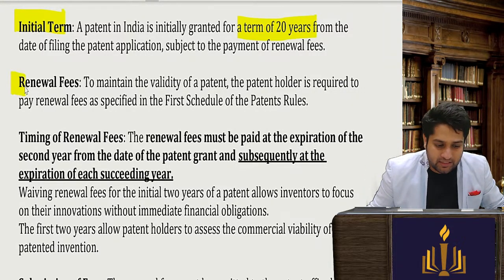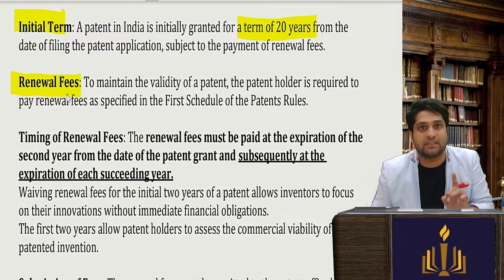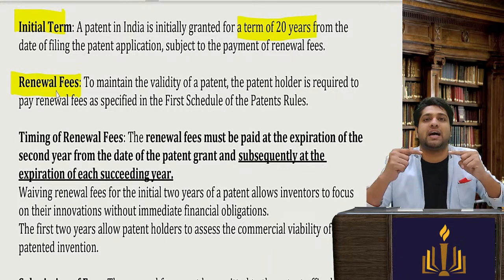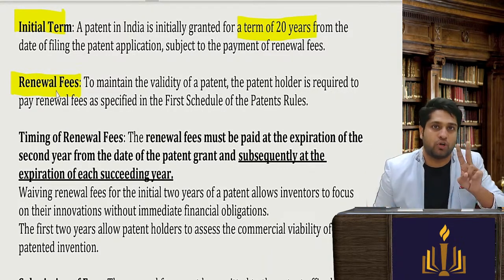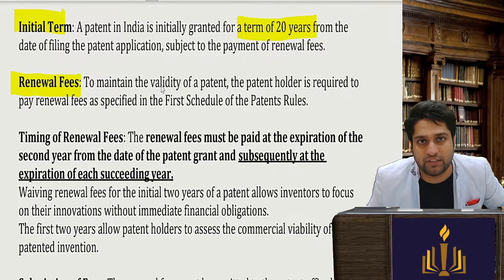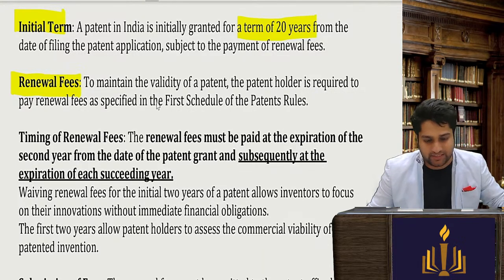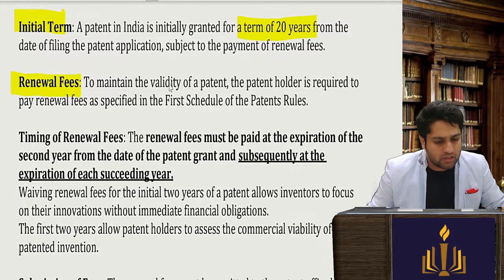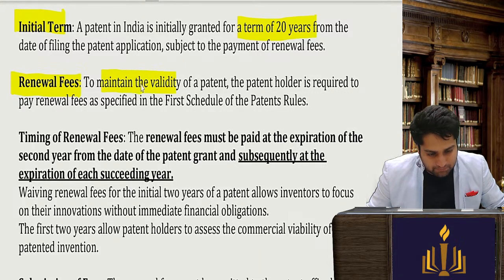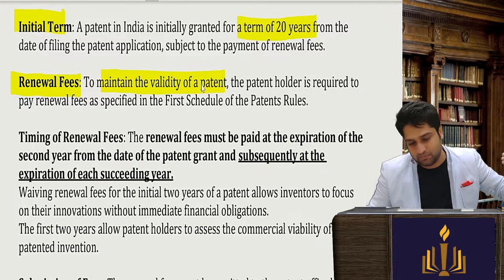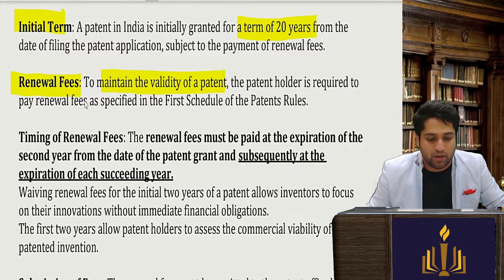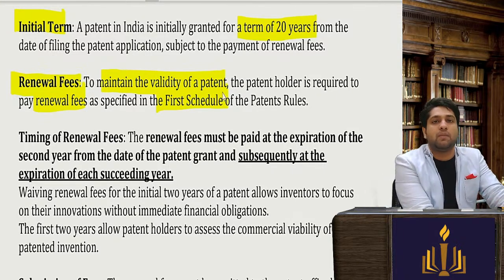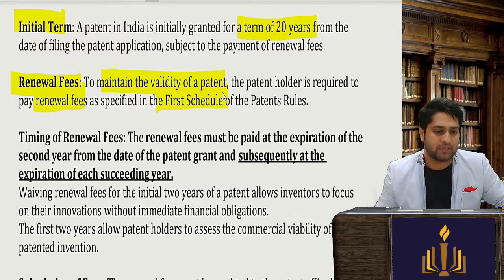Now interestingly, you will see that the patent renewal fees actually start from the third year. For the first 2 years there is no renewal fee to be paid. So again, let's read. To maintain the patent within the prescribed 20 years, one has to pay renewal fees as per the first schedule of the Patent Rules 2003. Simple.